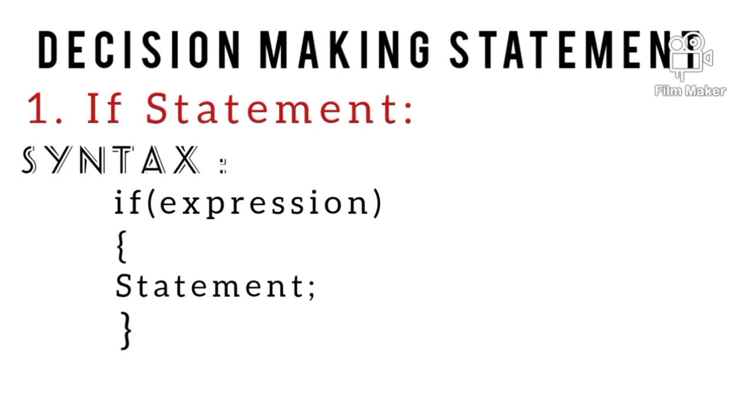So firstly let me understand what is decision making statement. Decision making statement is all about deciding the order of execution of statements based on a certain condition. In decision making statement, firstly we are going to talk about if statement. If statement is used when we want to check a single condition, and the syntax of if statement is given below.